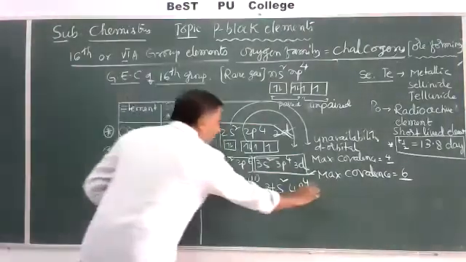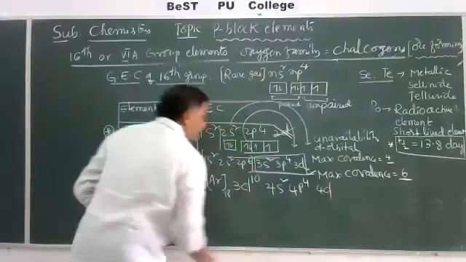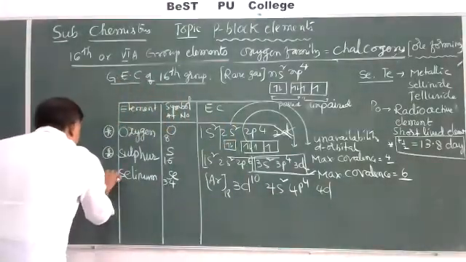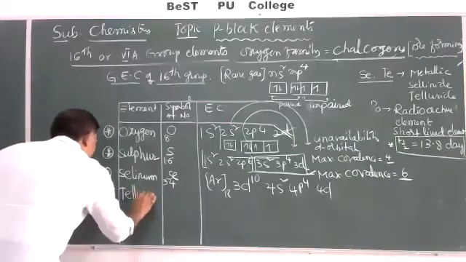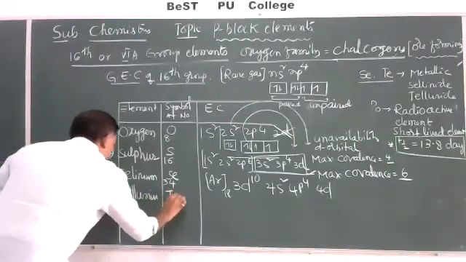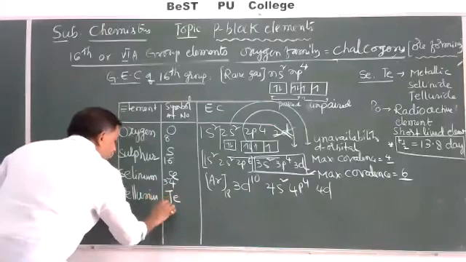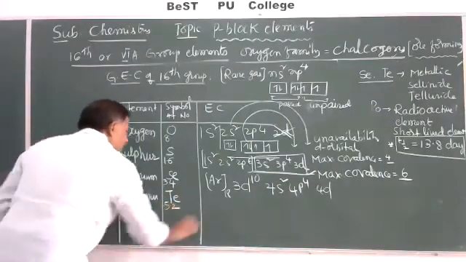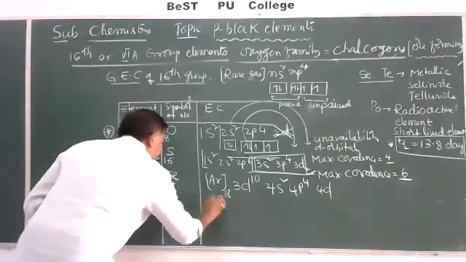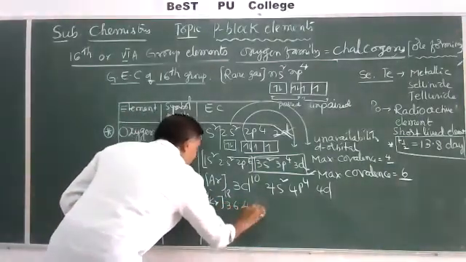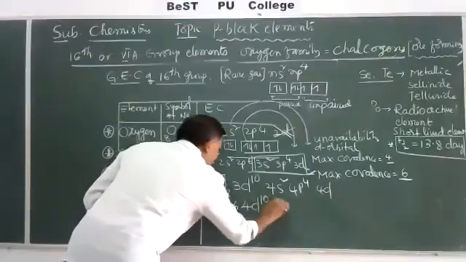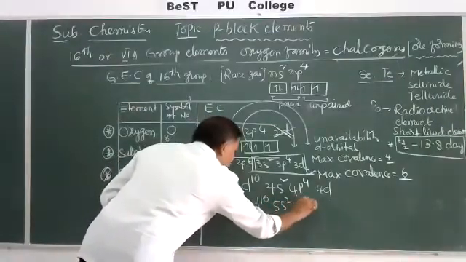Here 4d orbitals are available. Then the next important element is tellurium, Te. Adding 18 gives 52. Its electronic configuration is krypton 36, 4d10, 5s2 and 5p4.